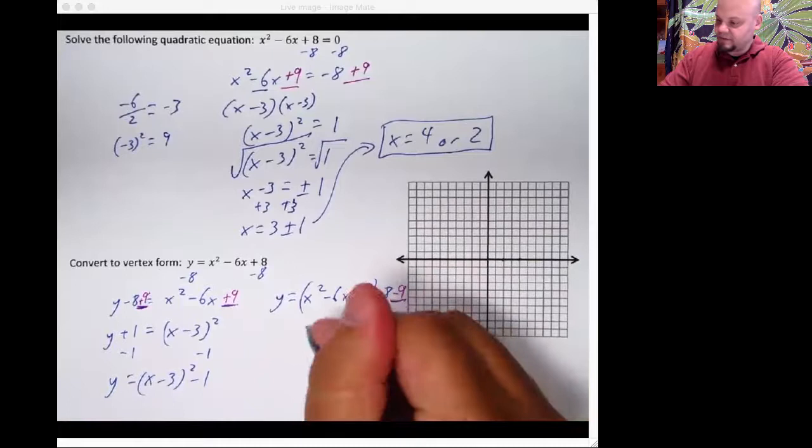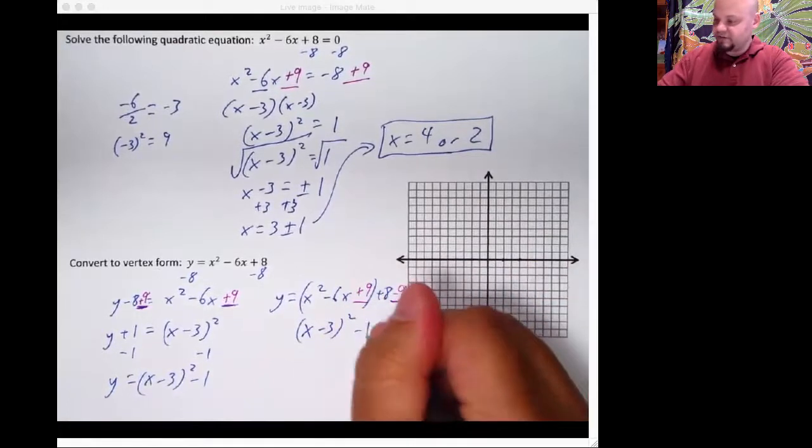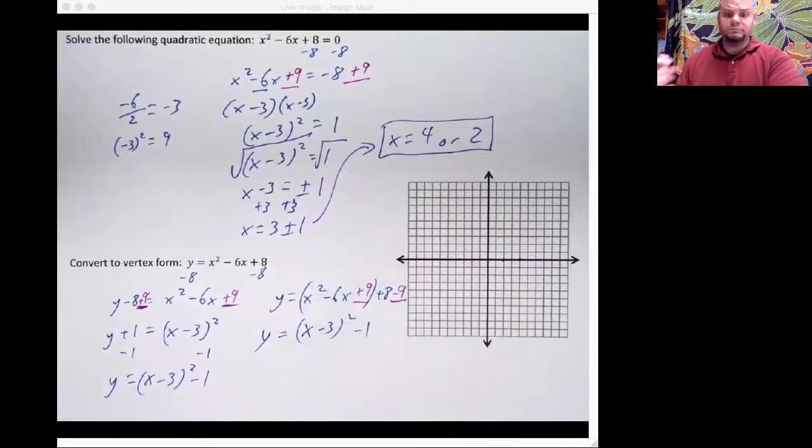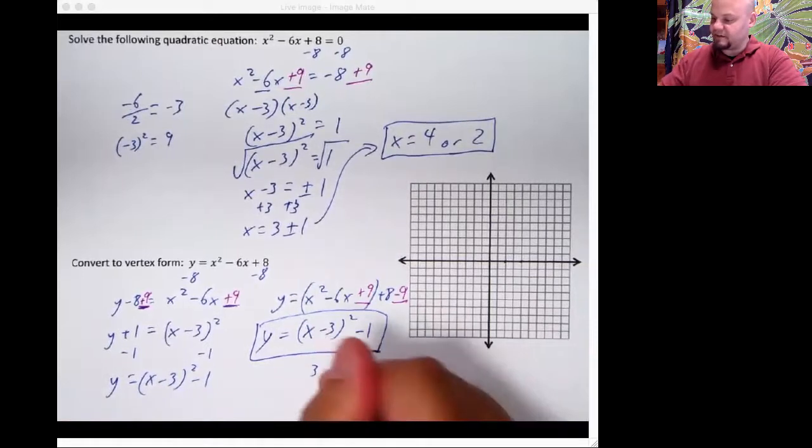This part is going to become x minus 3 squared. This part is just negative 1. Voila! We have our vertex form. Our vertex is going to be at (3, negative 1).